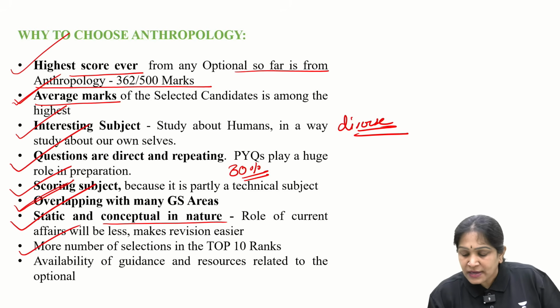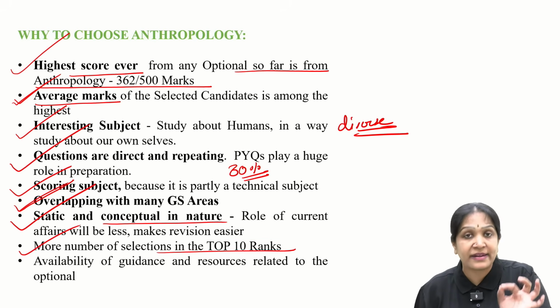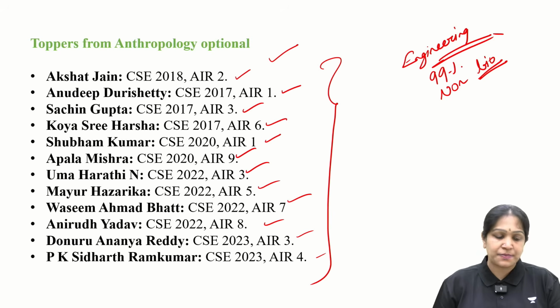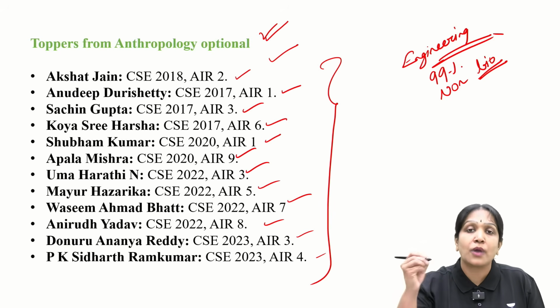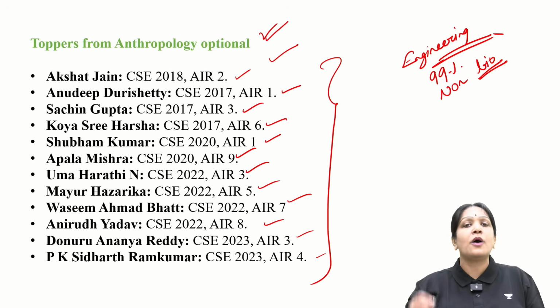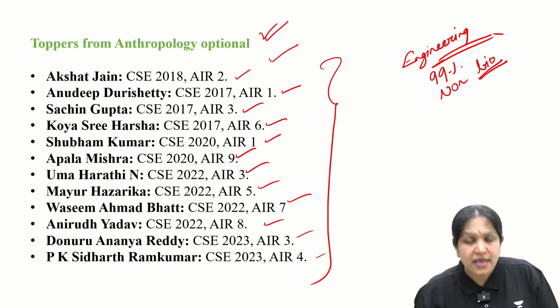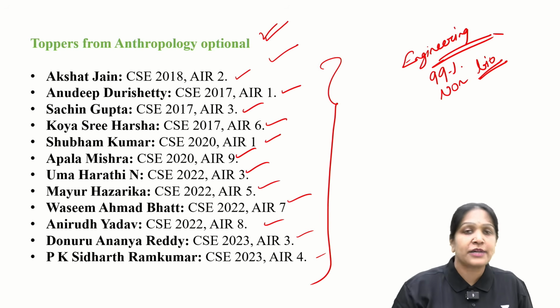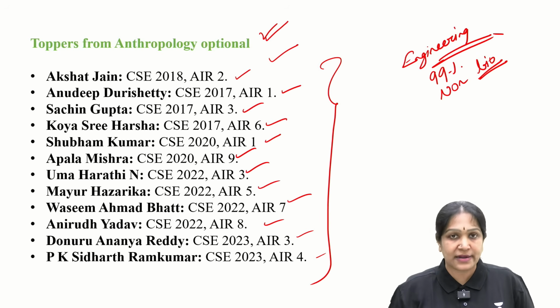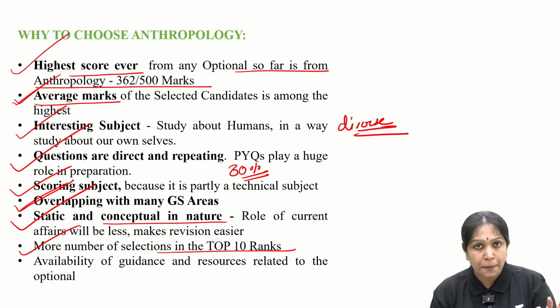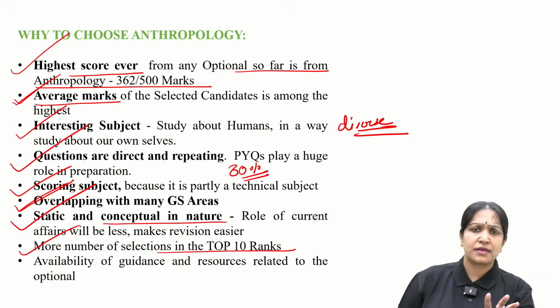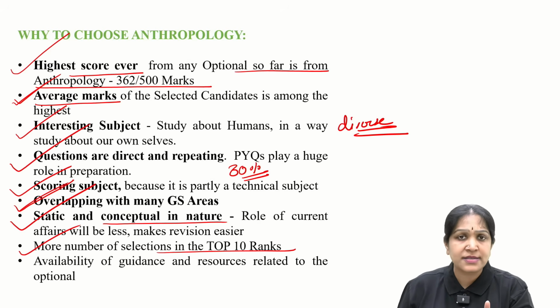And more selections in the top 10 ranks, again evidence based. This is the data. These are all the selections in the top 10 from anthropology optional in recent years. Actually, if you Google search, you will get more names. This is not the complete list, I just brought a few names here. More selections in the top 10 over the years, not one year. You cannot go based on one year's data.